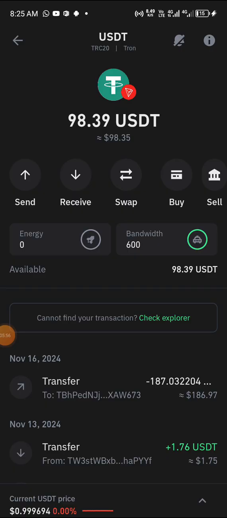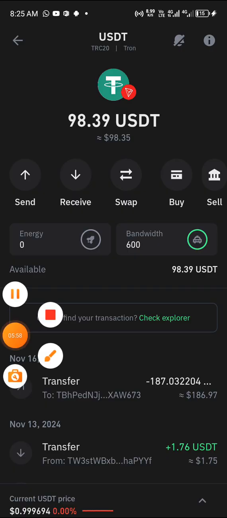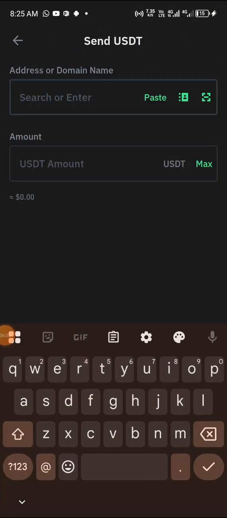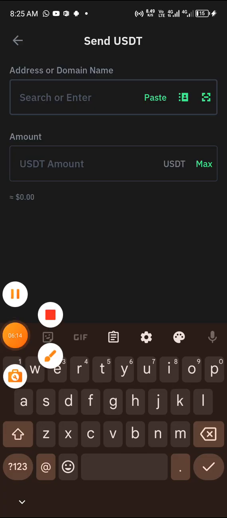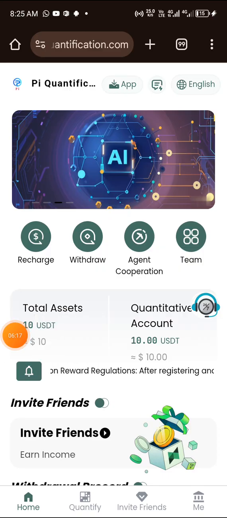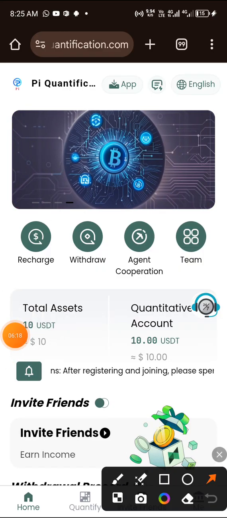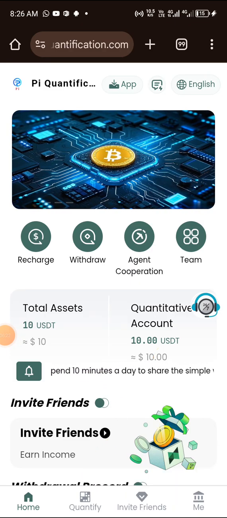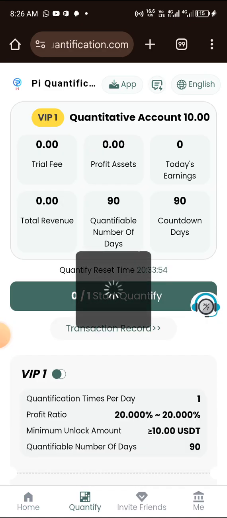Or if you select USDT BEP20, just click on send and do the following and send the money out. So that is just how to send it to the account. Immediately you send it, it will appear in your wallet there. After the money appears in your wallet and you see the amount on your total asset, if you like, you can go to the VIP2.